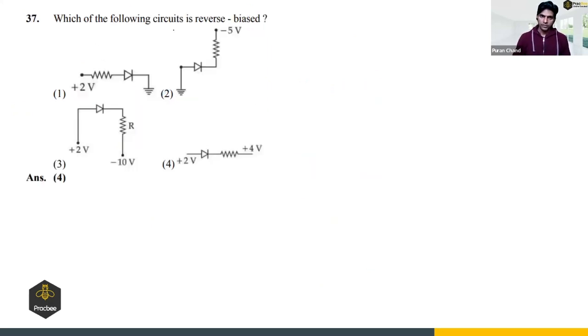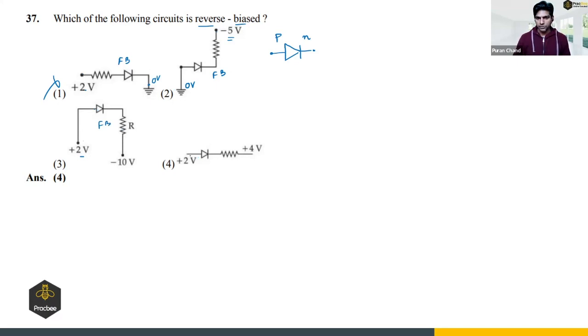Next, which of the following circuits is reverse biased? In case of a PN junction diode, this side is P side, this is N side. For reverse biased mode, P side should be at the low potential and N side should be at high potential, right? Let us see. Here, P side is 2 volts and N side is 0 volts. So this is forward biased. So 1 is not correct. Next, P side is at 0 volt and N side is at -5. It is forward biased, right? Here, P side is at 2 volts and N side is at -10. So this is again forward biased.